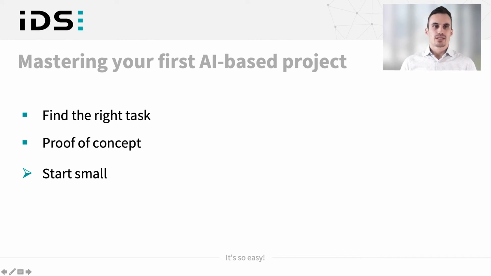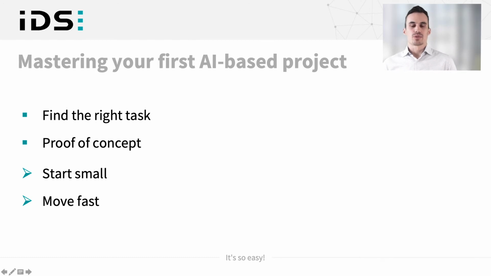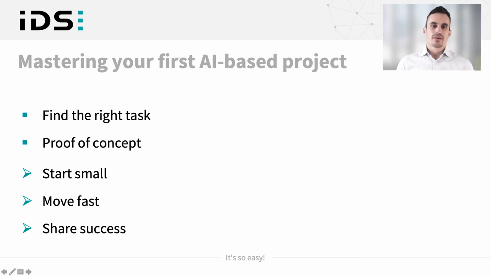And therefore, it's necessary to start small, to search for a small project which you can easily solve with artificial intelligence. You need to move fast, gain quick results. It doesn't matter if the results are good or bad, because you learn from this. And if you gain good results, you need to share this success to motivate your employees and the people working in the project.